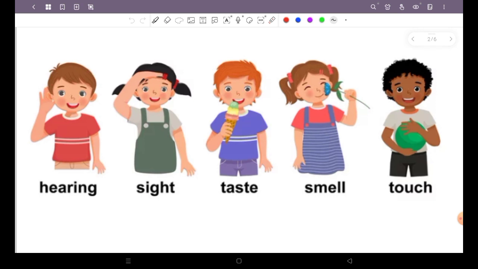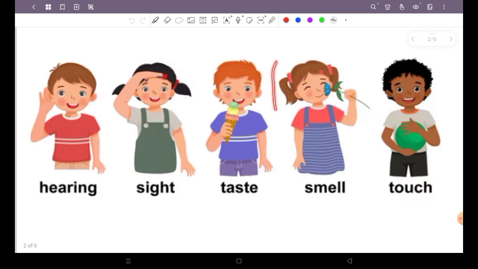There are basically five types of sense organs. When we hear something, we hear with the help of our ears. When we see something, we see with the help of our eyes. When we taste something, food or anything else, we taste it with the help of our taste buds. We basically study the tongue portion here. When we smell something, we smell it with the help of our nose. And when we touch something, we touch it with our hand or the skin.